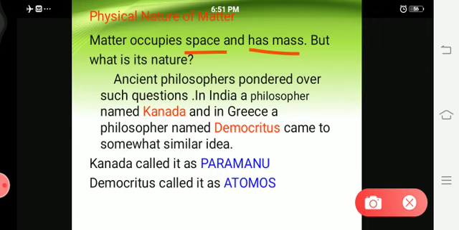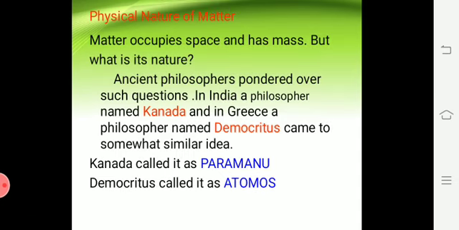Okay, there is a philosopher in India. His name is Kanada. And another philosopher in Greece, his name is Democritus. I have shown it in red font. Kanada and Democritus, both these philosophers came up with the same idea, nothing but atoms.